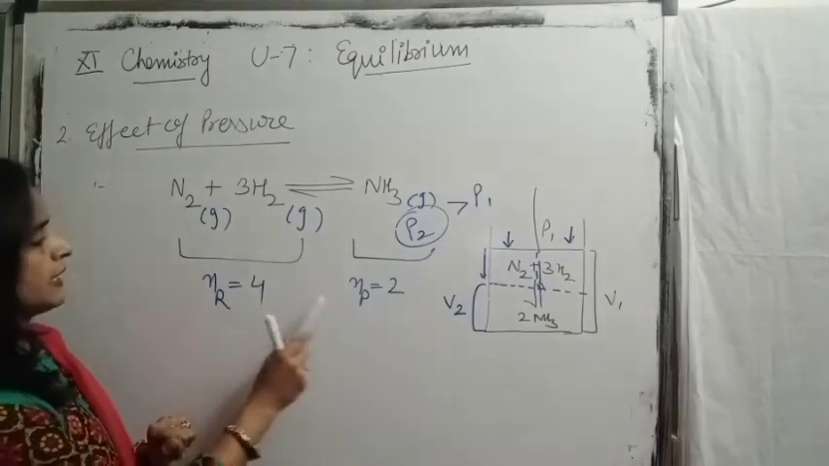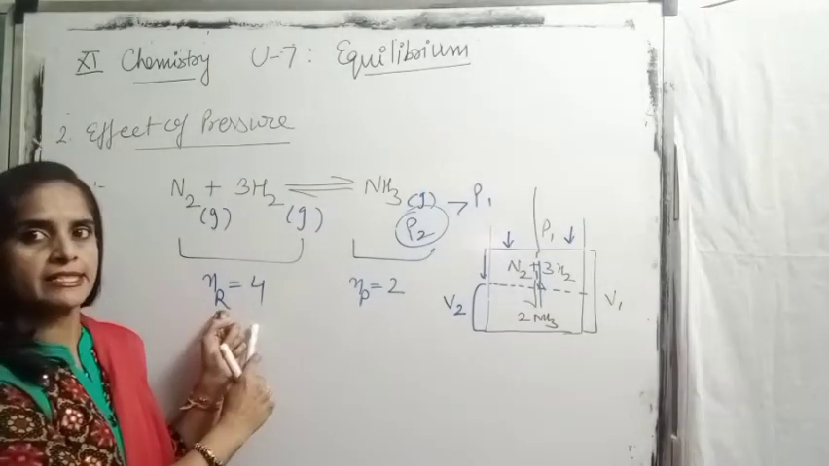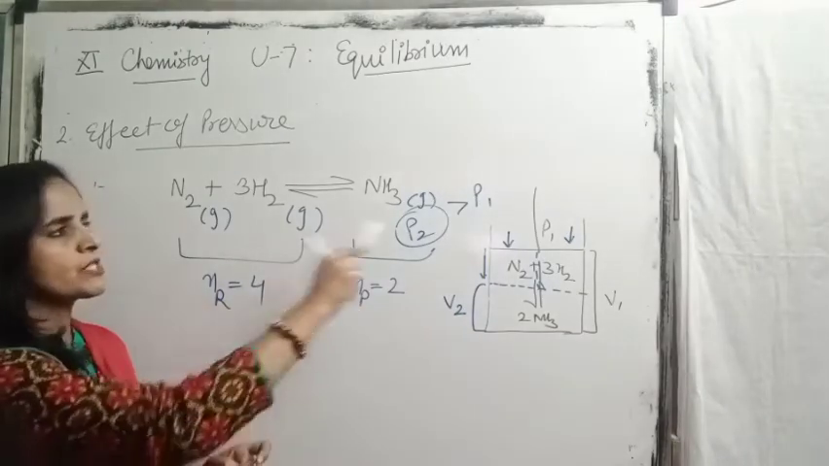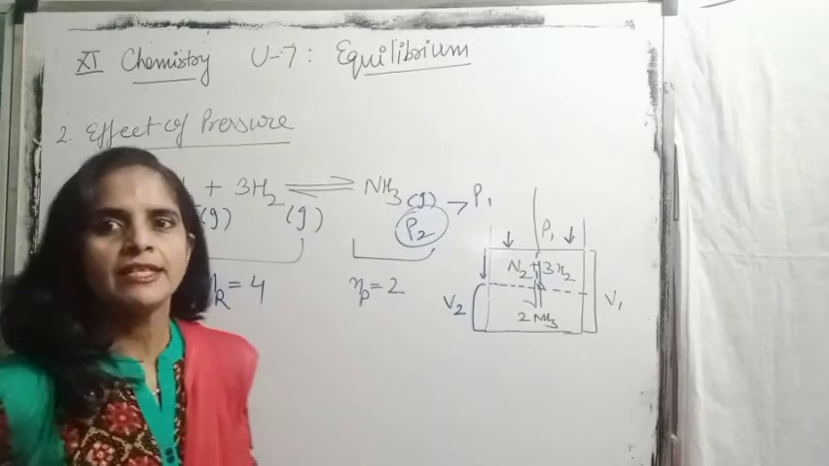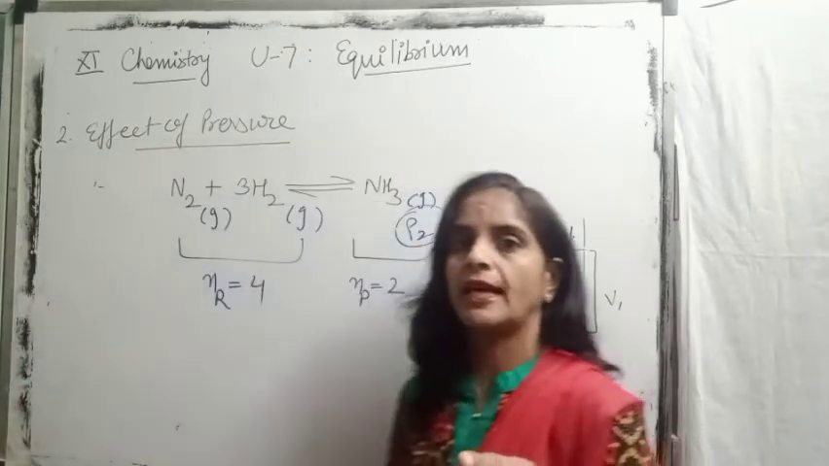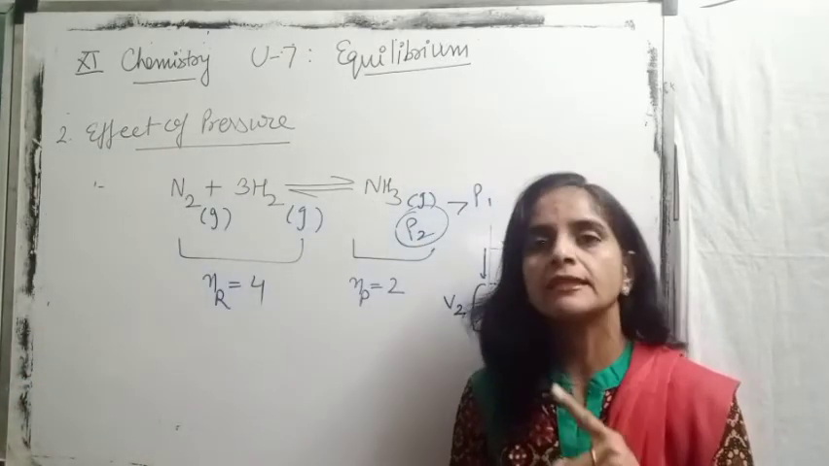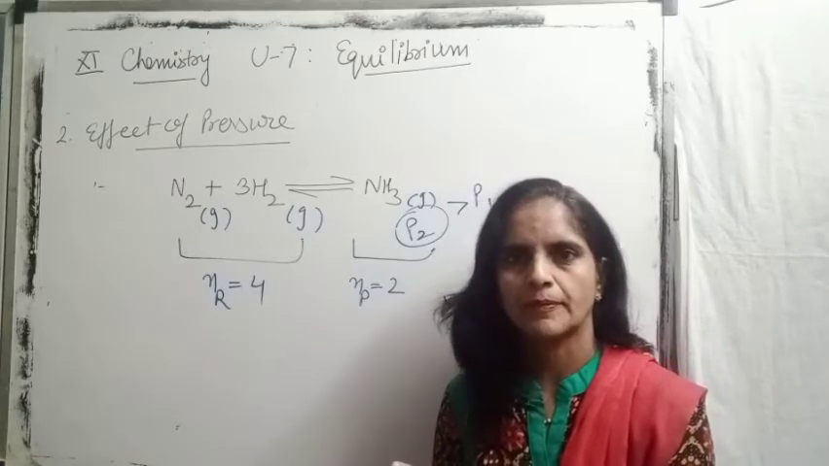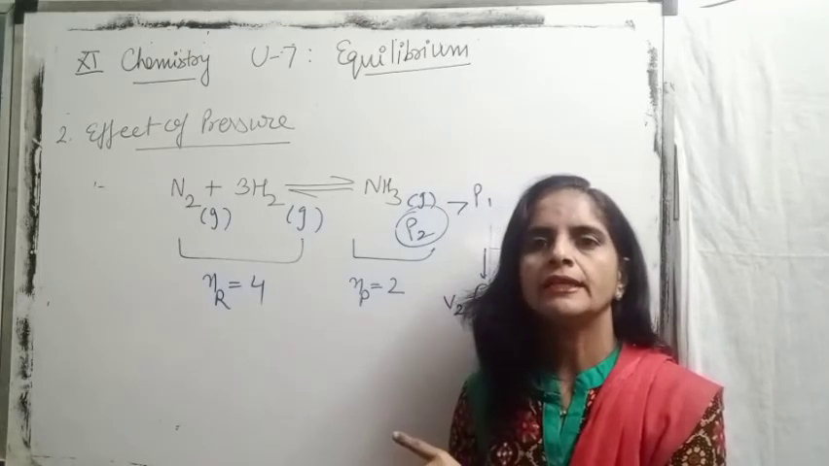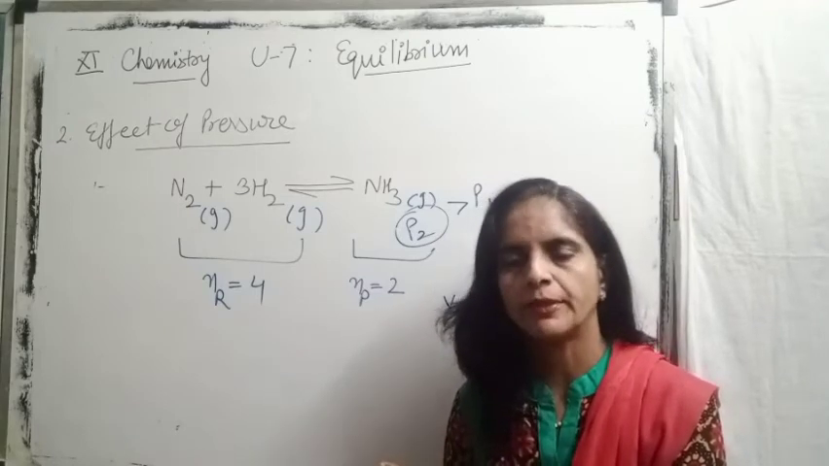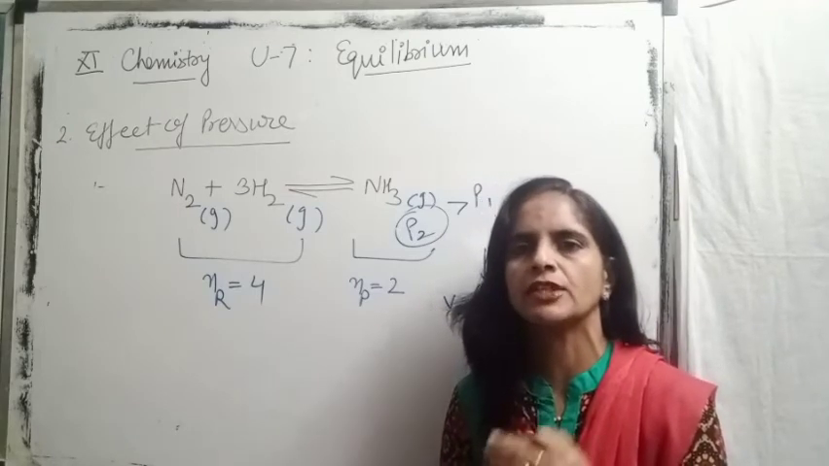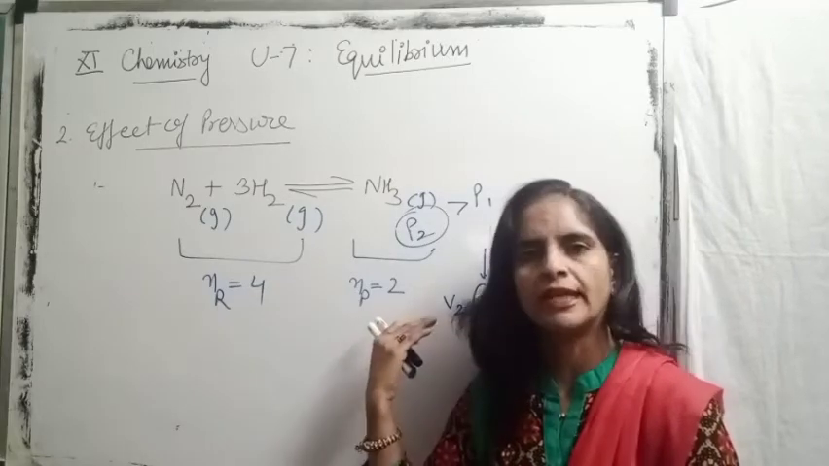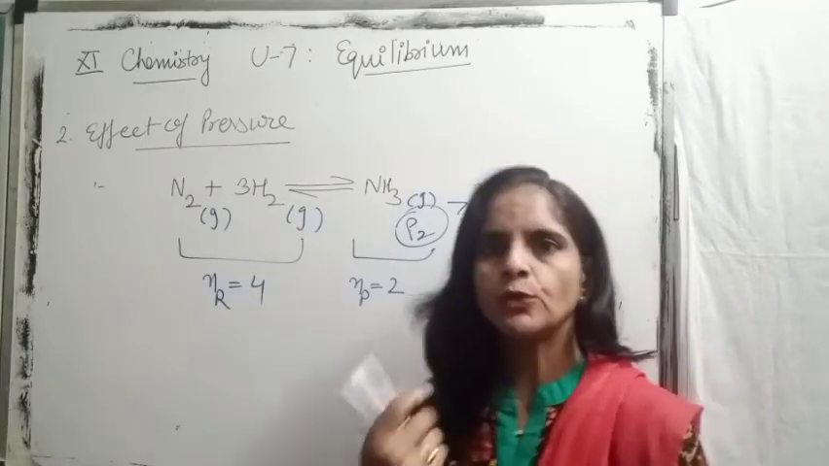In this case the number of moles of reactants is 4 and of products is 2. So of course the reaction will proceed in the forward direction. This is the second condition we have from Haber's process for increasing ammonia production: increasing pressure. If we increase the pressure, the reaction will go in the direction of lesser number of moles, meaning the forward direction. Try to use this.